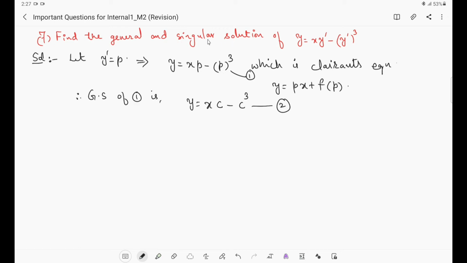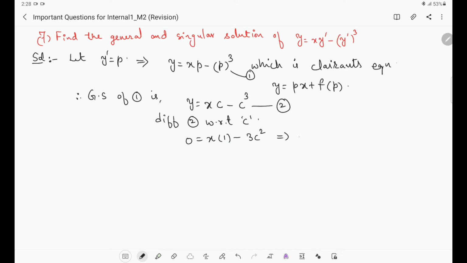For finding the singular solution, we have to differentiate equation 2 with respect to c and eliminate that c. So differentiate 2 with respect to c. The derivative of y with respect to c is 0, x as it is, the derivative of c with respect to c is 1, so we are getting 1 here, and the derivative of c cube with respect to c is 3c square.